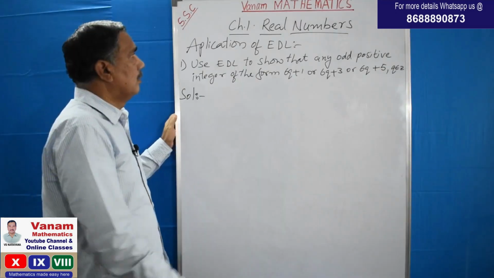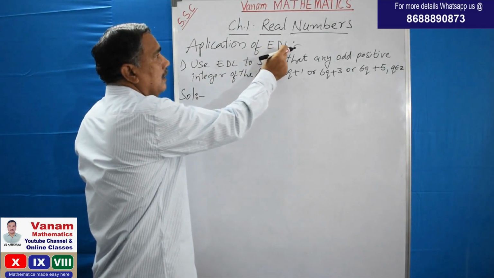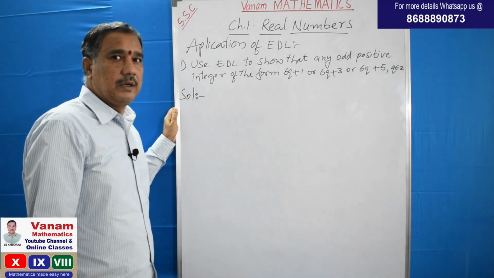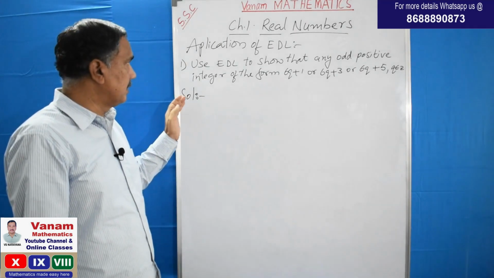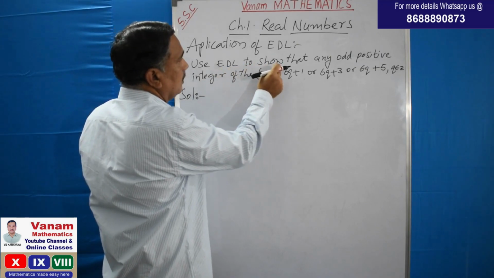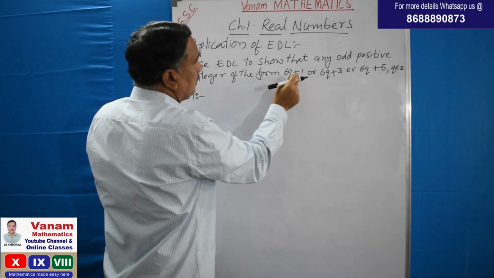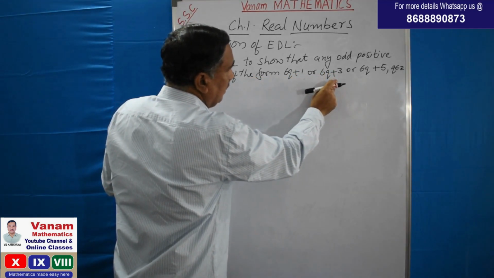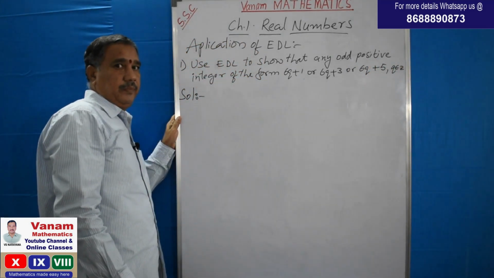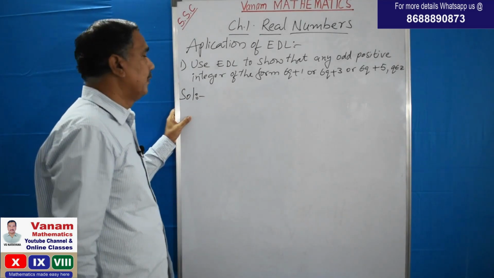You can apply. Now the application of EDL. EDL means Euclid division lemma. So as I said, lemma means a statement already proved and it is used for proving other statements. See, this is a statement. Use Euclid division lemma to show that any odd positive integer is of the form 6q plus 1 or 6q plus 3 or 6q plus 5, where q is an integer. So this is a statement we have to prove by EDL.